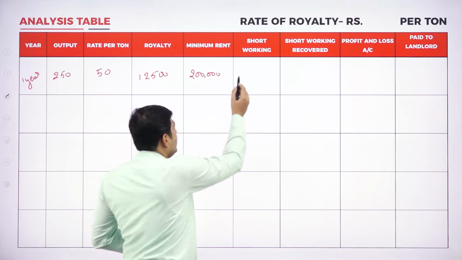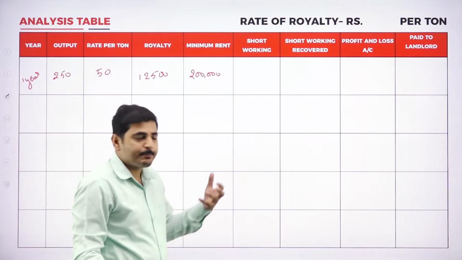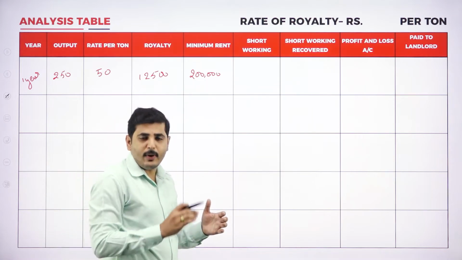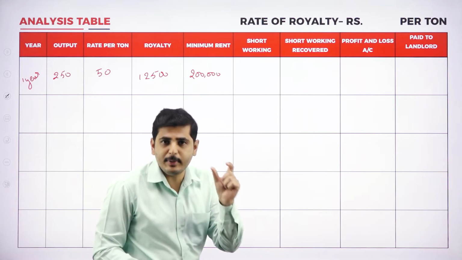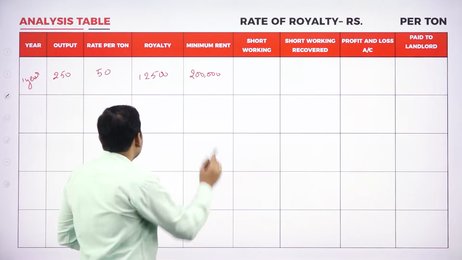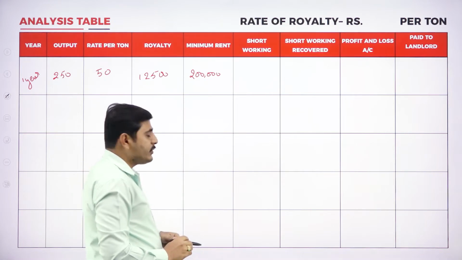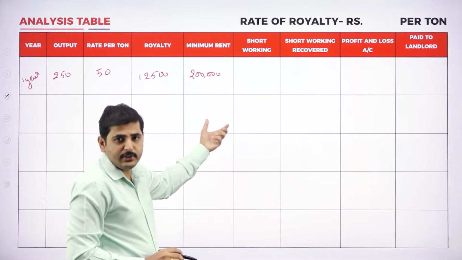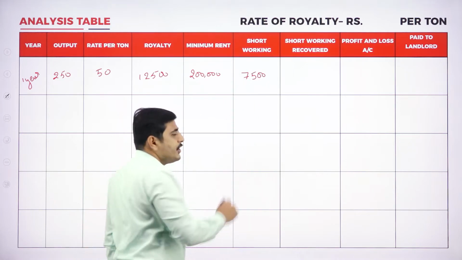Now, coming to the short working. In case we are paying minimum rent, what is the actual difference between royalty and minimum rent? That difference should be considered as a short working. So, what is the difference here? If you deduct 12,500 rupees from the 20,000, then you get 7,500 rupees difference, that is the short working.